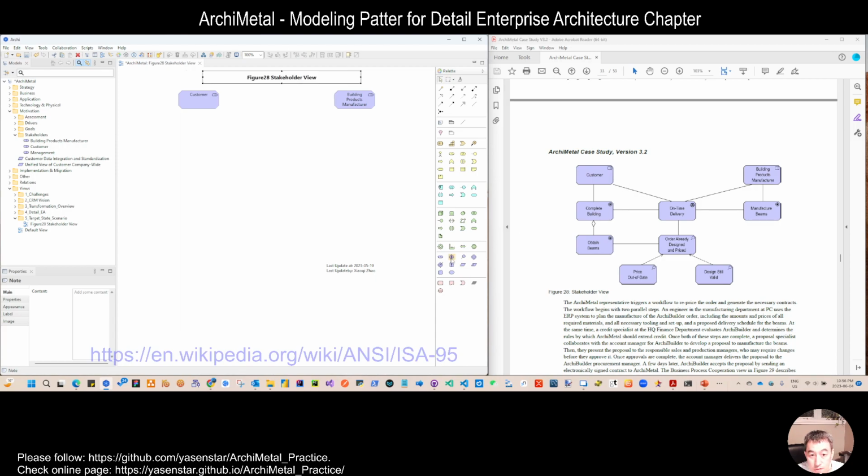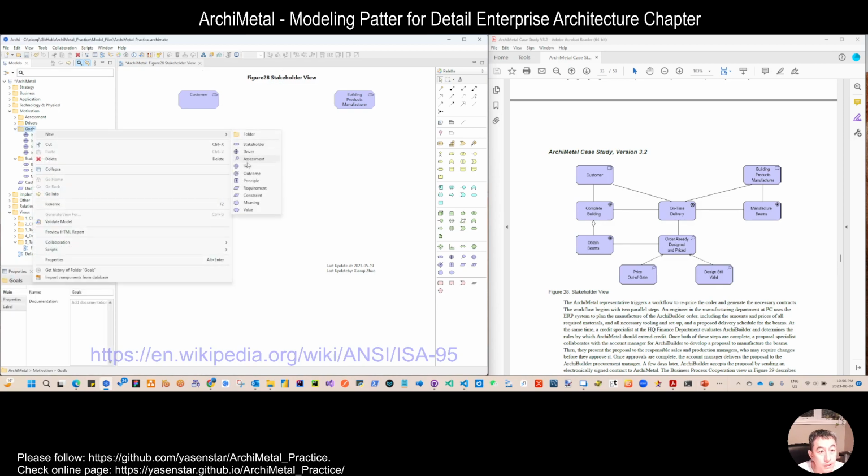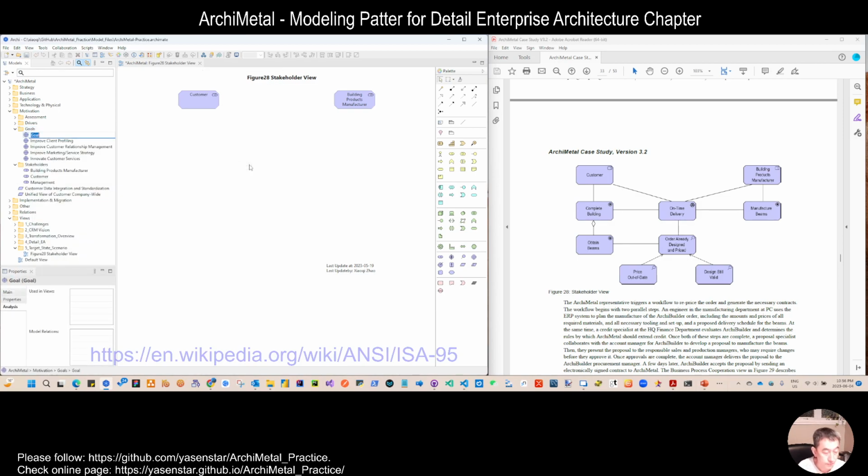Then the second one is the goal. What's the customer's goal? They need to complete the building. Let's see the goal. We don't have that, so let's create it. That's the customer link.